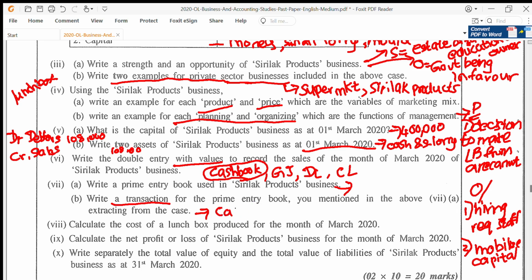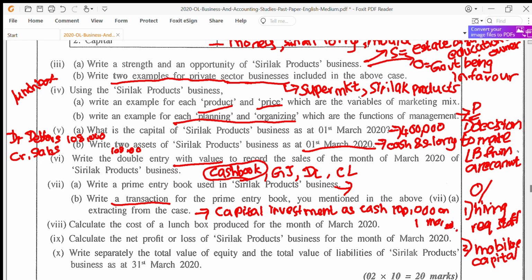Capital investment as cash, 100,000, on 1st March 2020.